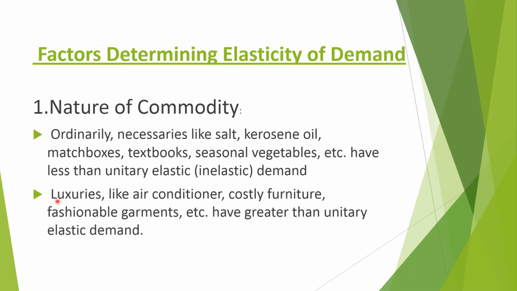Next one, luxury goods. Luxury goods like air conditioners, costly furniture, fashionable garments have which kind of elasticity? Greater than unitary elastic. Why? For example, if the price of an air conditioner or costly furniture becomes very high, we will postpone. When the price is less, at that time we will buy the commodity because it is not a necessity of life.